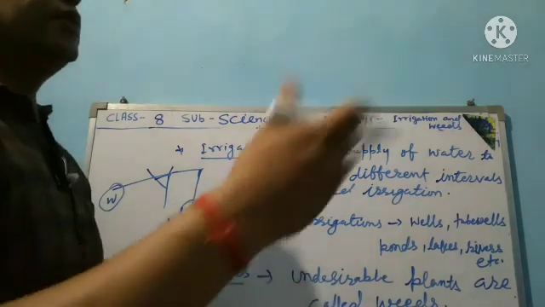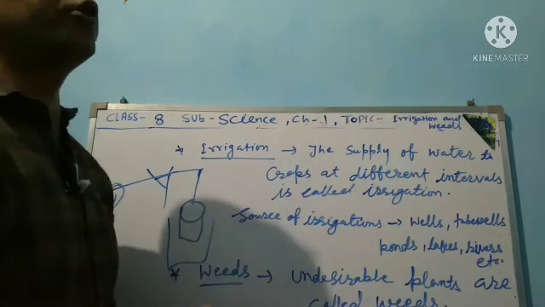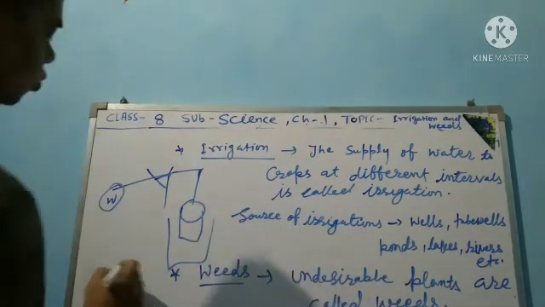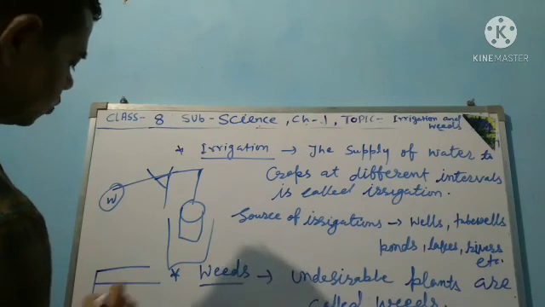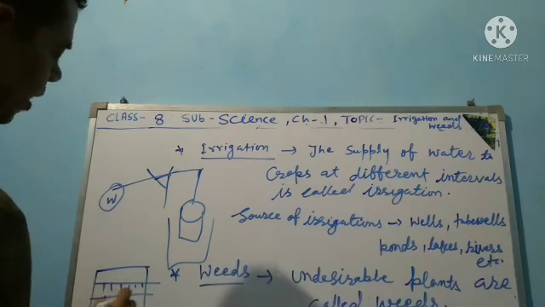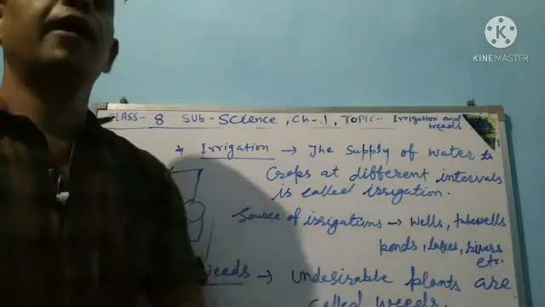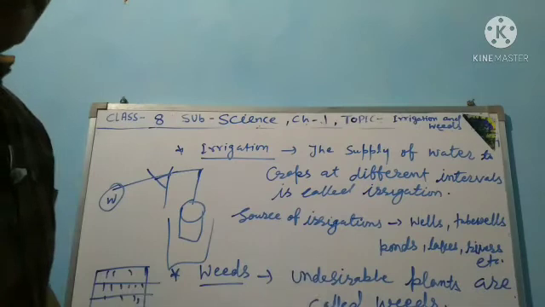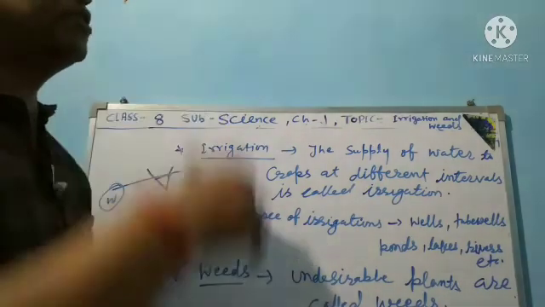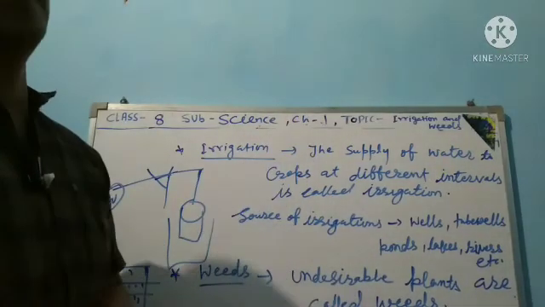Next is the drip system. Through a pipeline, water is dripped drop by drop onto the ground to irrigate the plants. You have seen sprinkling systems in parks, where the flowers are irrigated.